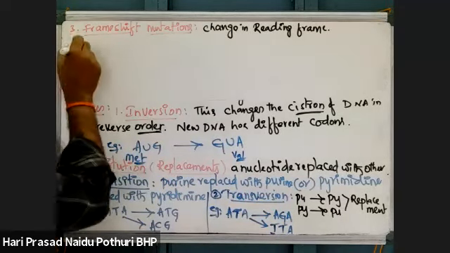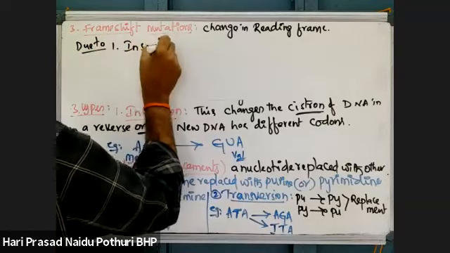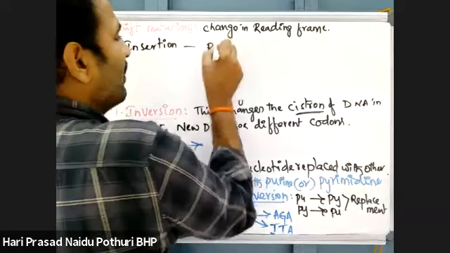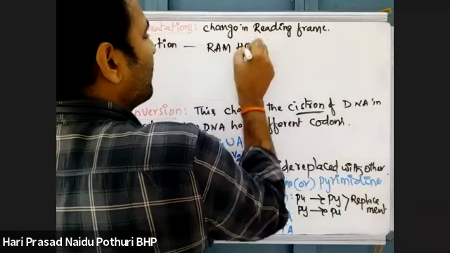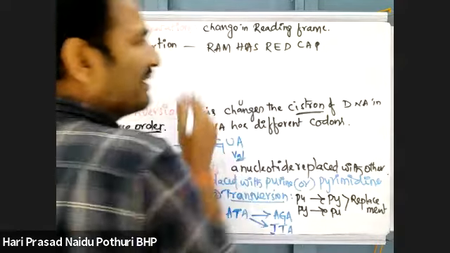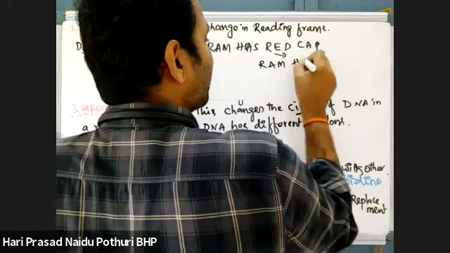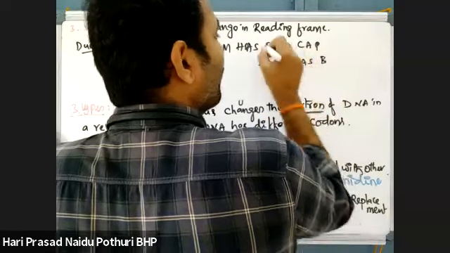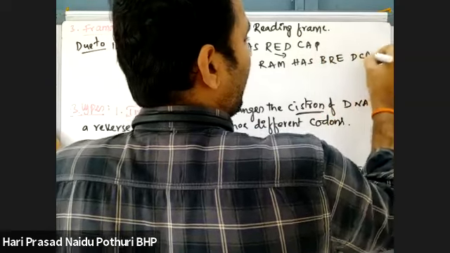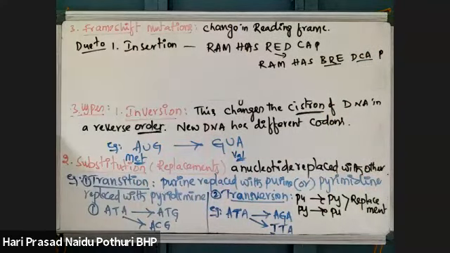These frame shift mutations are due to two types. One is insertion. Suppose Ram has red cap. This will become how? Ram has B, one more nucleotide is there, BRE, BCA, P. A lot of the reading frame is getting changed. That is insertion.